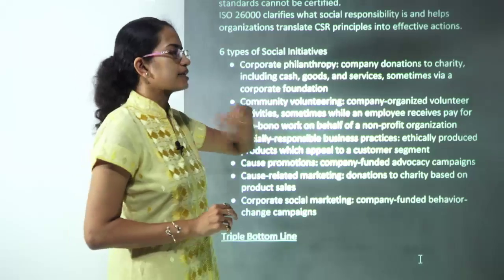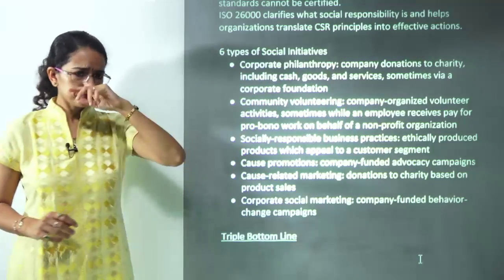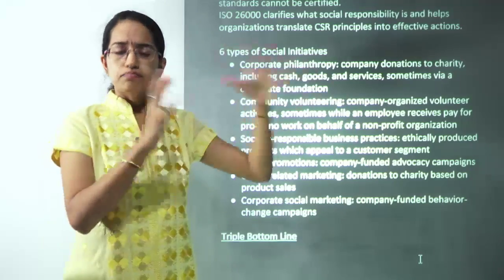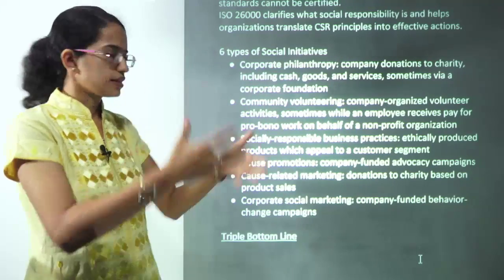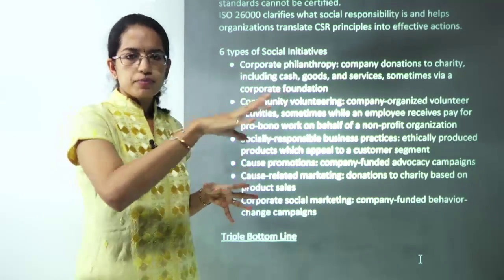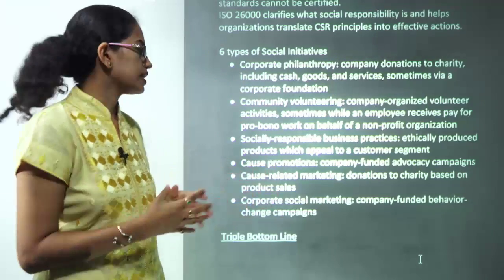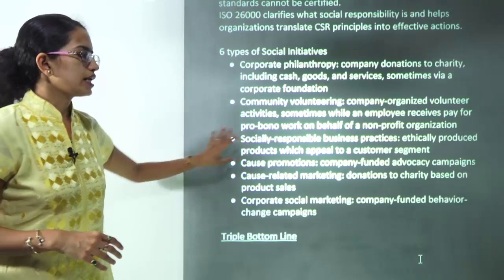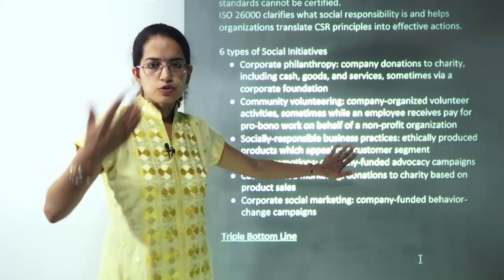Community volunteering, let's say planting of trees. If there is a flood prone area or a drought prone area, sending people from your organization to work with the really needy people there. The next is socially responsible business practices, so these are ethically produced product segments.